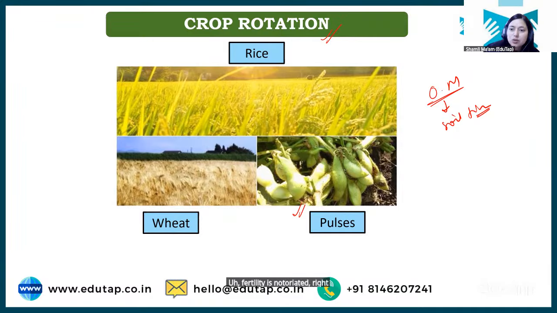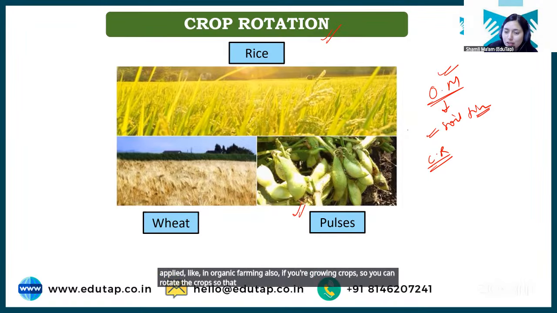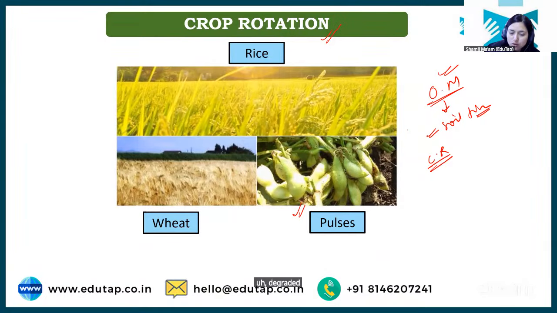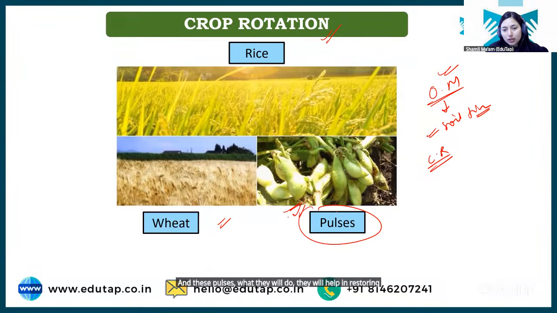So crop rotation can be applied in organic farming also. You can rotate crops like rice, pulse, and wheat, wherein you have incorporated pulses, and these pulses help in restoring the soil fertility.